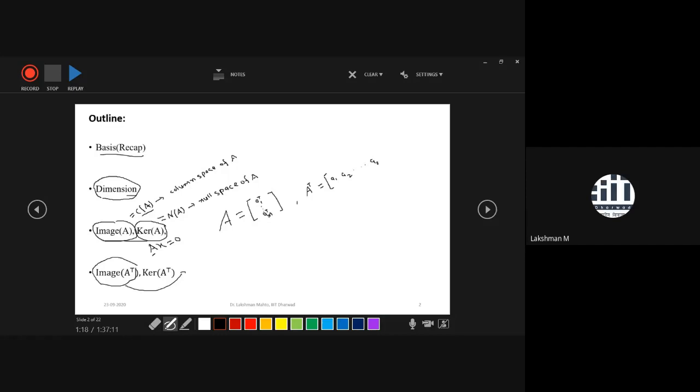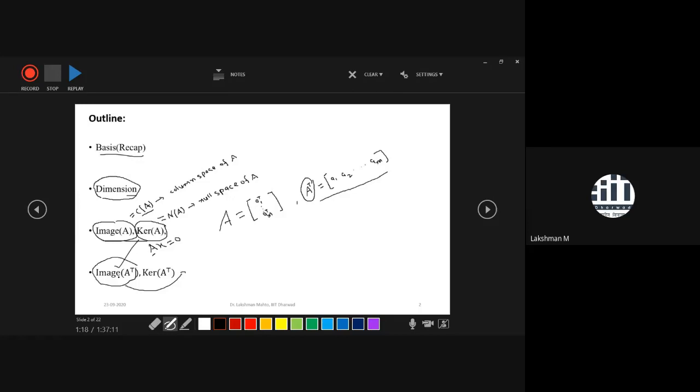So it simply says that rows of A become columns of A. That is the criterion. You are not changing the entries. Entries are the same, just the representation has been changed. So due to that, you have a new matrix, A transpose. If you are willing to find the image of this one, that one is again a subspace. That subspace we are calling